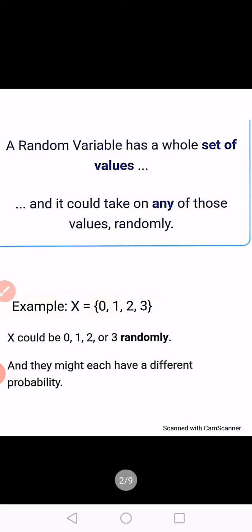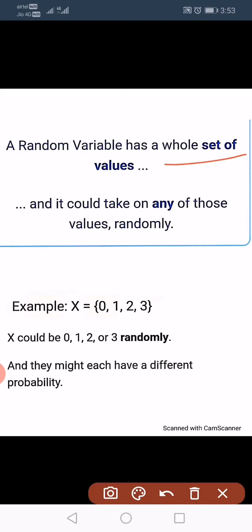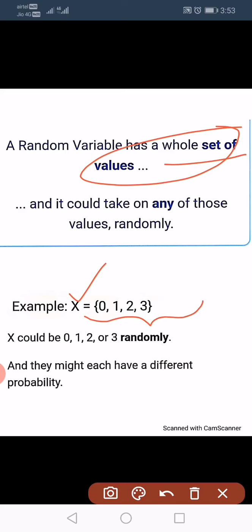Random variables. A random variable is defined as a set of real function of elements of a given sample space. That means it consists of a set of values. Here let capital X be the random variable. Generally random variables are denoted by capital letters and the elements of the random variables, or we call values of the random variables, are denoted by small letters.